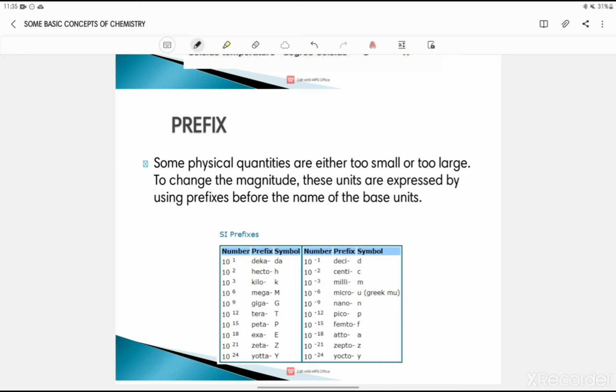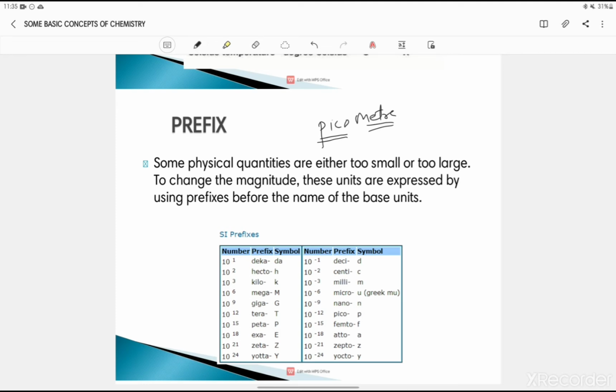For example, if I have something in meters, but I want a very small unit for describing a particular quantity, if I say it is picometer, so pico is the prefix over here and meter is the SI unit. Okay, so the prefix must be used before the SI unit. So you need to learn about prefixes also.